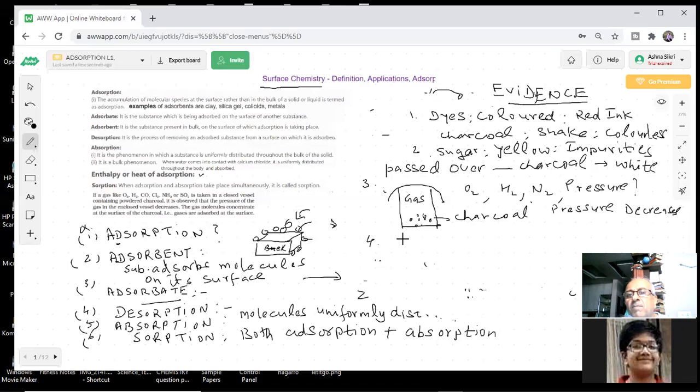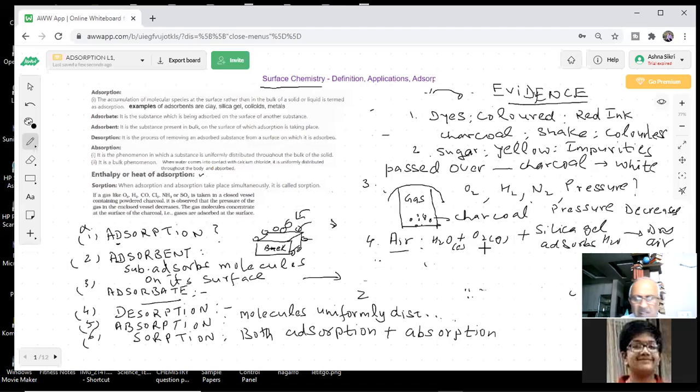So if you have air, you know, air has what? Air has water vapor also. Water vapors are present in air, and it also has gases. If I have silica gel, it absorbs moisture. Silica gel adsorbs water vapors, and it will become dry air. It is used for drying of the air. That is the pouches which you already have. Silica gel is adsorbing this.